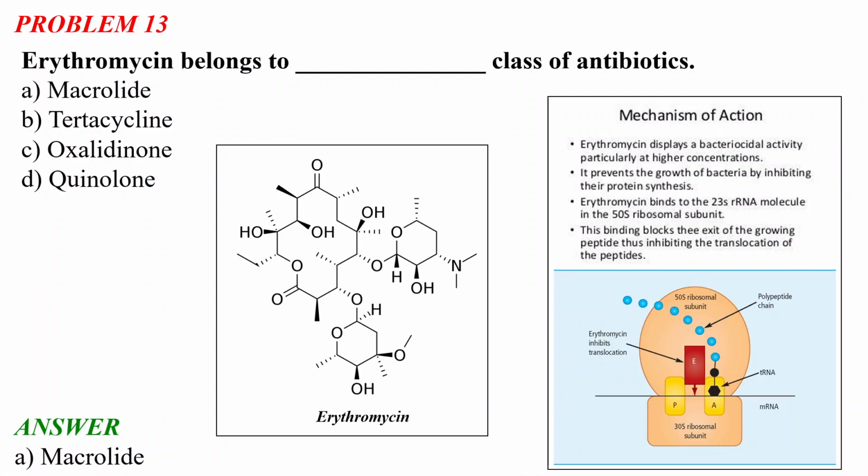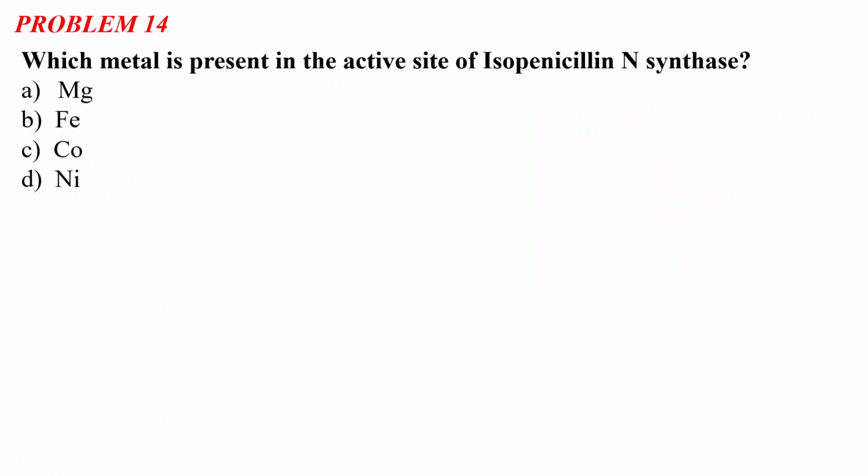Okay. So I think I am clear about this. We will quickly move toward our next problem. So the problem number 14 says which metal is present in the active site of isopenicillin N synthase? Option A, magnesium, option B, iron, option C, cobalt, and option D, nickel. So let's see. The correct answer is option B, iron. So iron is present in the active site of isopenicillin N synthase enzyme.